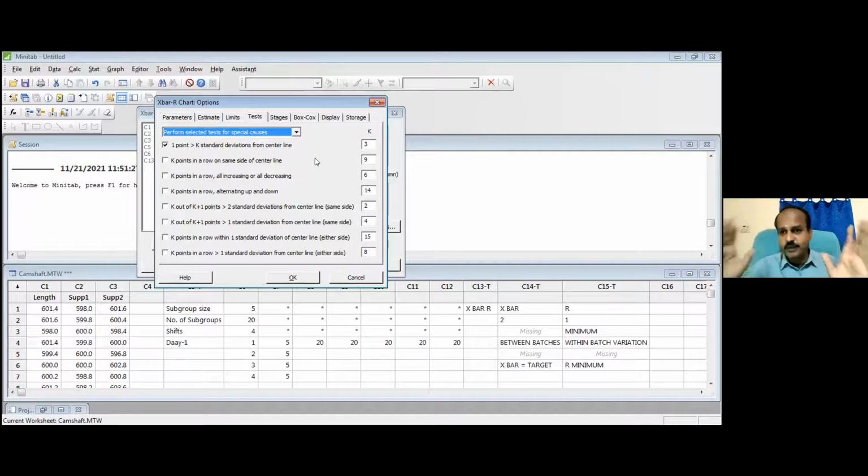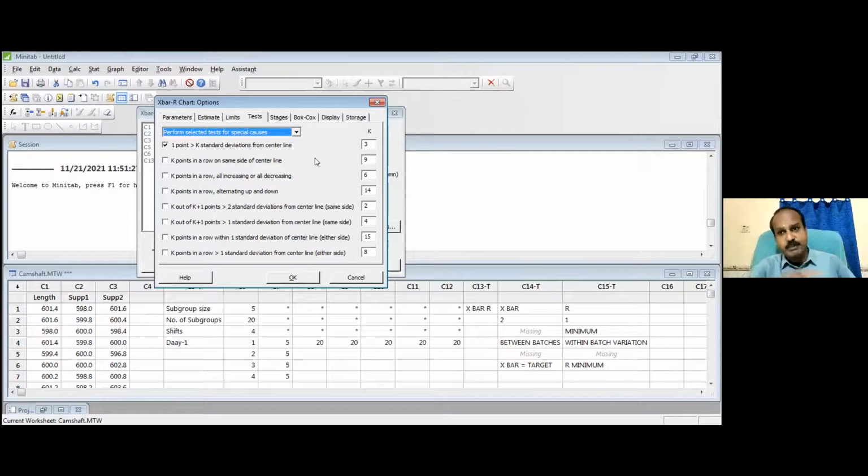Now 17 of you are inside. Now tell me, are all 17 of you learning very effectively? Still there could be a chance. Still somebody can parallelly attend a meeting, can parallelly do something on the other side. So even if you get all the points inside the control limit, still a special cause can be there. You must have the maturity to recognize the special cause.